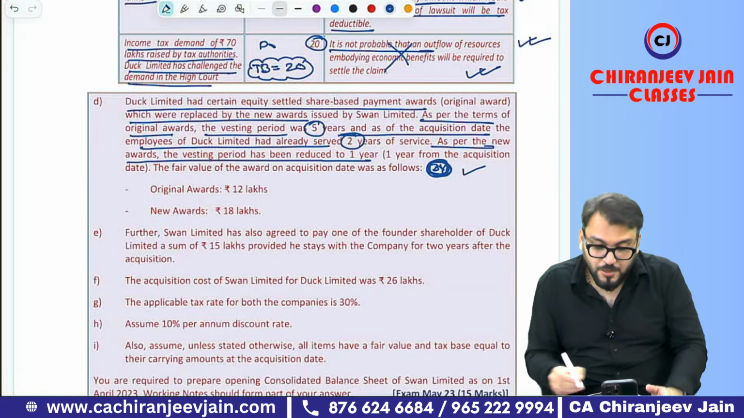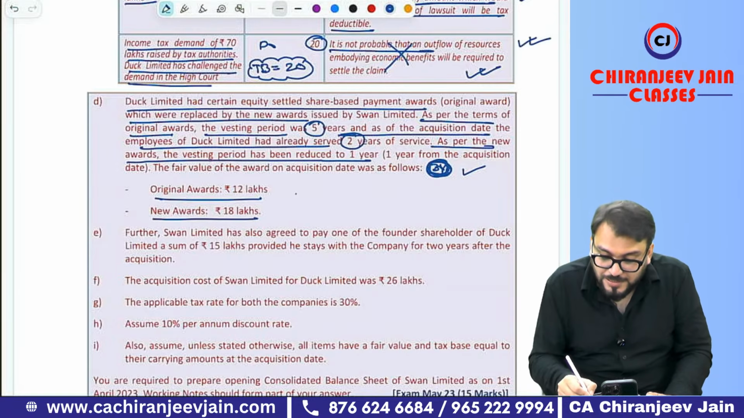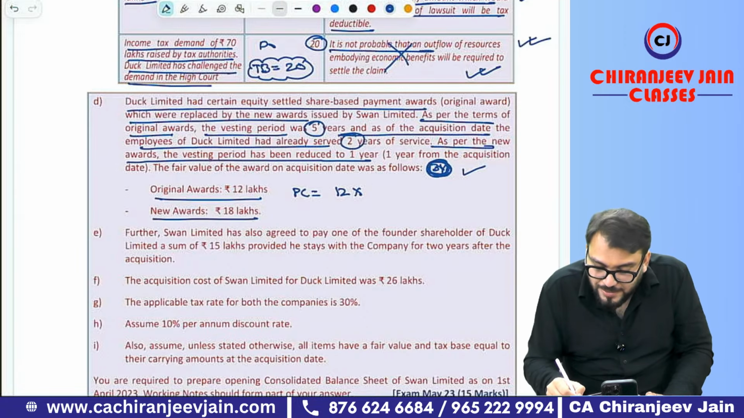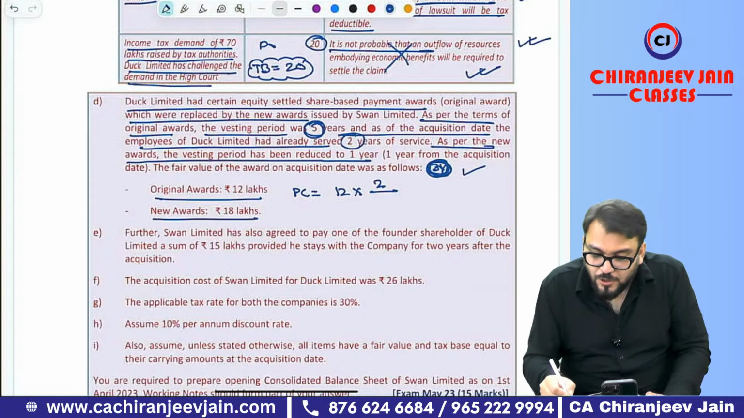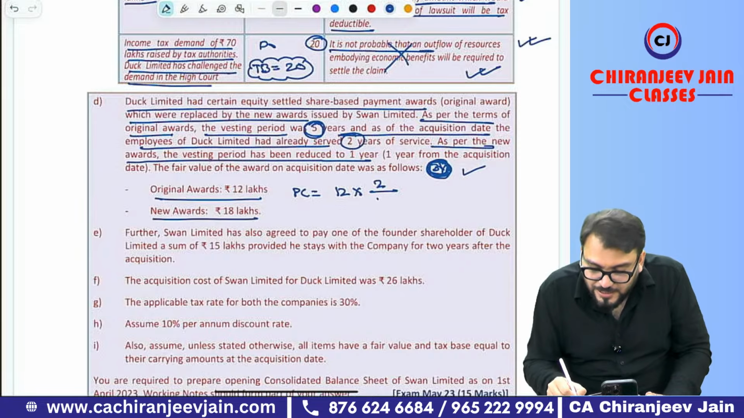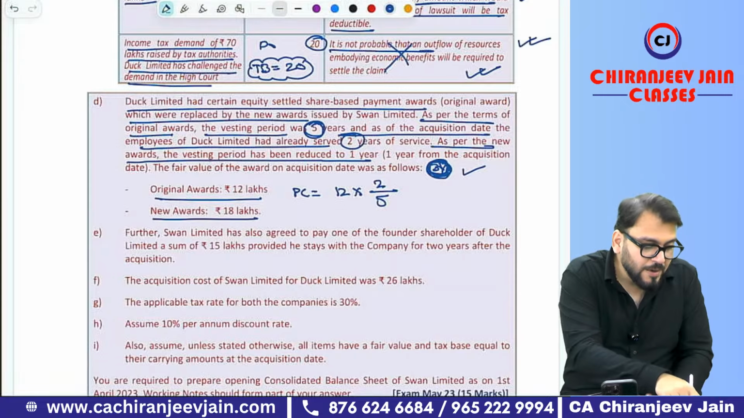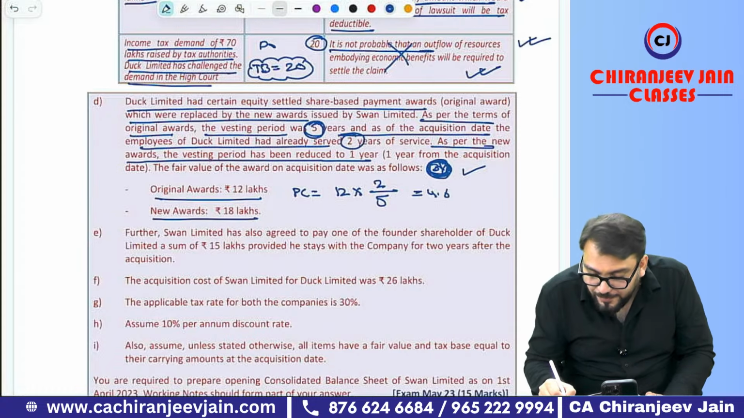Understood this point? Original award 12 lakh, new award is 18 lakh. So what will be the amount included in PC? That will be the fair value of original award, multiplied by expired period, divided by original vesting period or replaced vesting period, whichever is higher. So we'll take 5. So 12 into 2 divided by 5. How much? 4.8. So 4.8 will come.